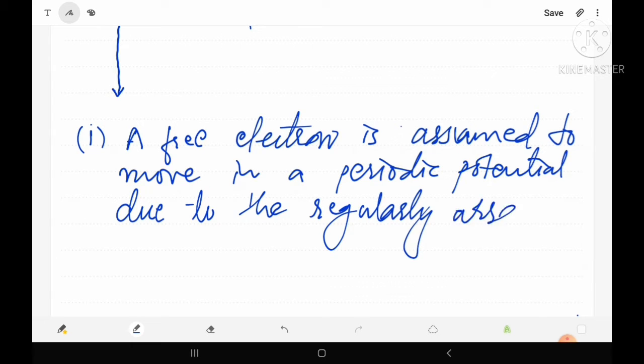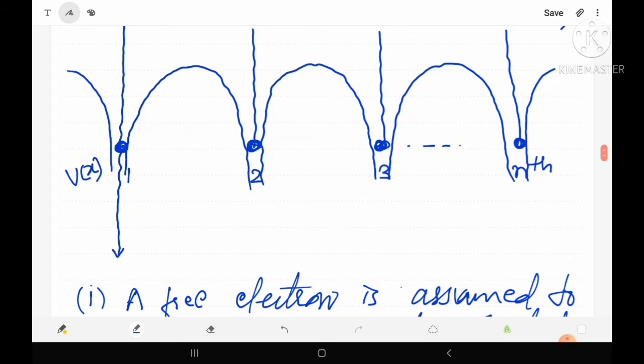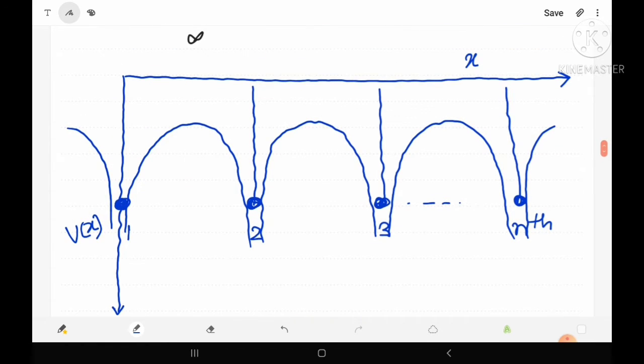The second thing is that a free electron is not associated with a particular atom, because when the electron moves from one position to another, it will be affected by different atoms.